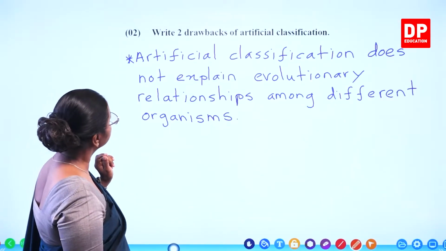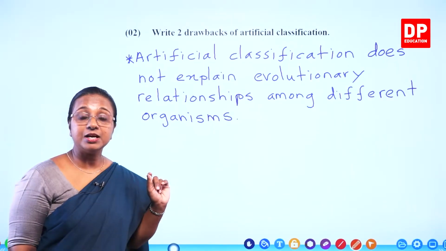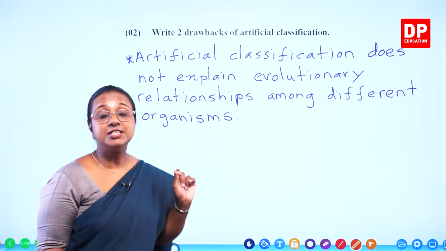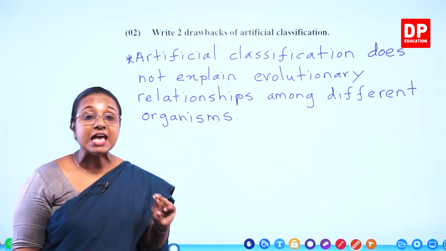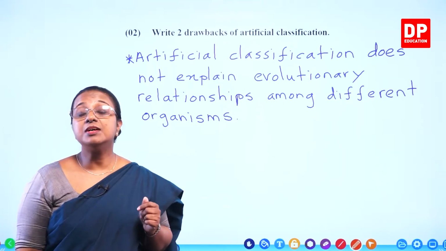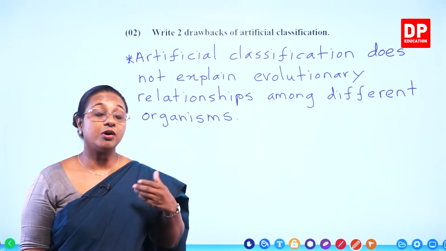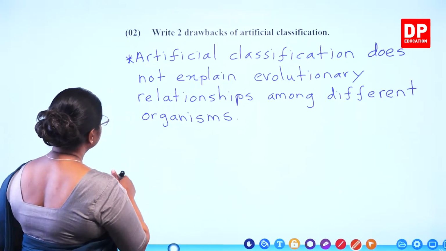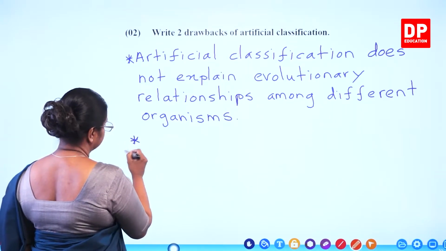So that is the first drawback. What is the second one? The artificial classification does not explain the natural relationships among the organisms of a particular species or organisms that belong to a certain group. So that is what we have to write next.